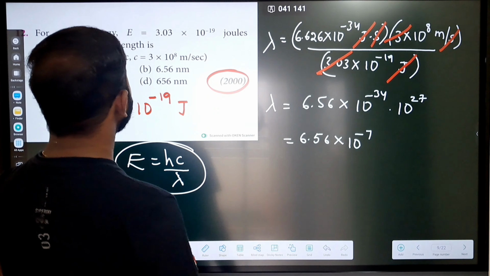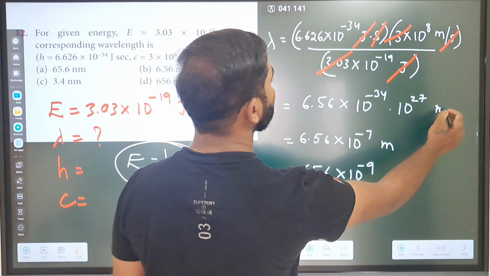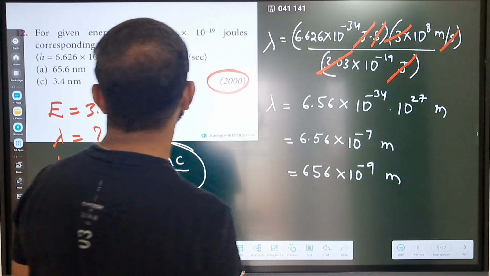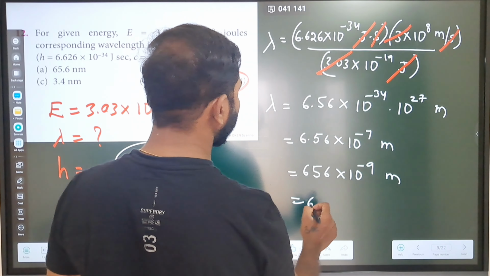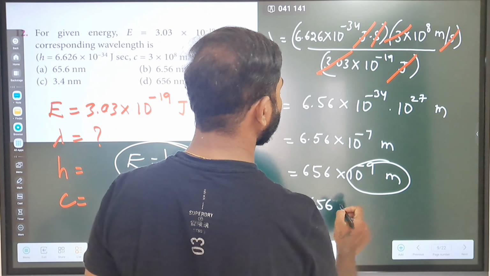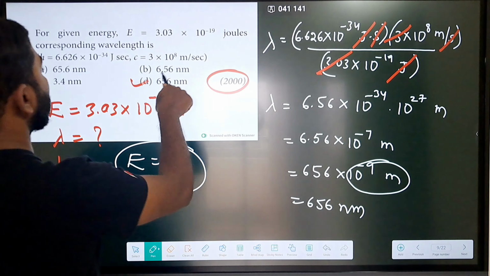Is there any option like 10 power minus 7? No. So we can write it as 10 power minus 9. How can we write this? 656 into 10 power minus 9, in meters. Now we can write it clearly: 656, and in place of 10 power minus 9 we write nanometers. So the answer will be D.